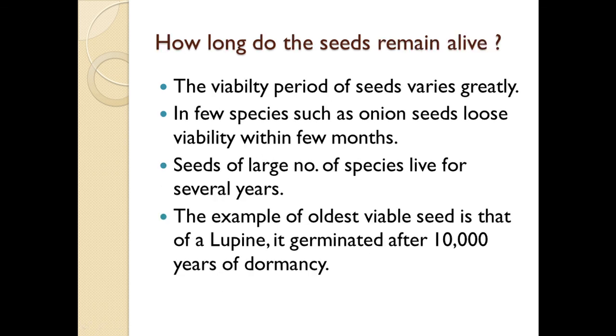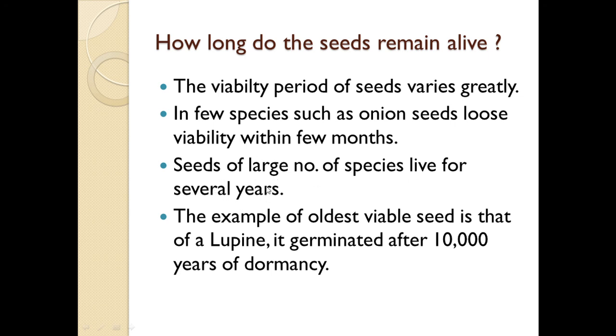Now tell me, how long do the seeds remain alive? The viability period of seeds varies greatly. Viability means the period of remaining alive. This period varies greatly. In a few species such as onion, seeds lose their viability within a few months, while seeds of a large number of species live for several years.